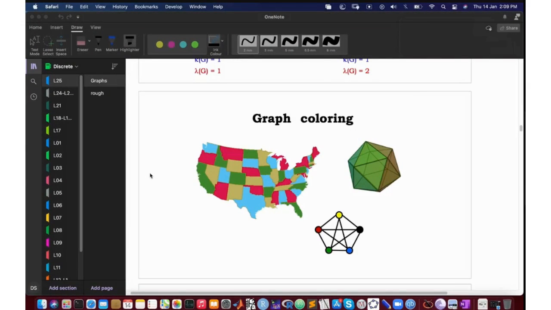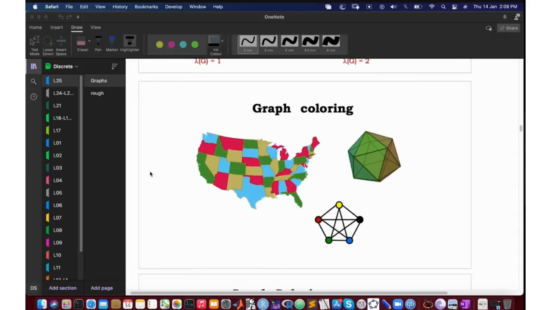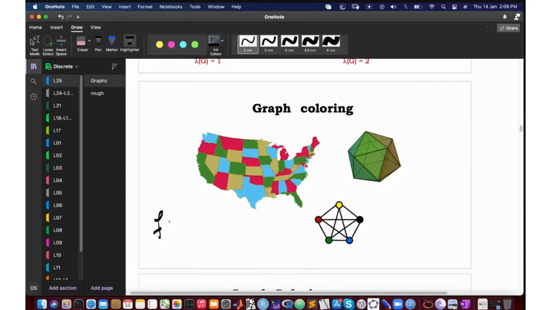Okay, once more. This is the start of lecture 25. We are going to do graph coloring, and time permitting, we'll probably do a couple of concepts of graph connectivity. Coloring I defined as a function from the vertex set to a set of colors. Okay, set of colors could be anything.